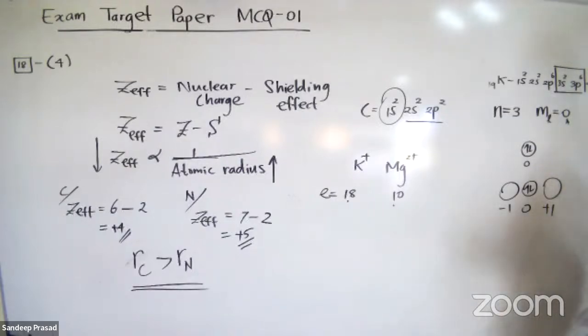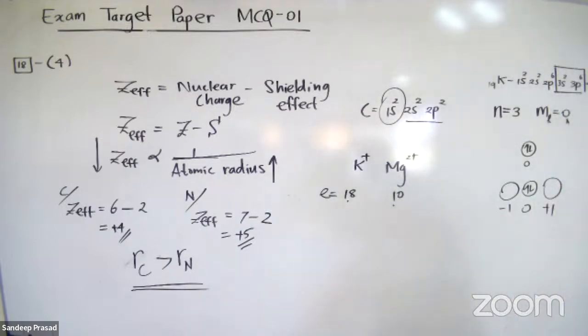Right, okay. Question number 19. The increasing order of the second ionization energy of beryllium, boron, and oxygen.